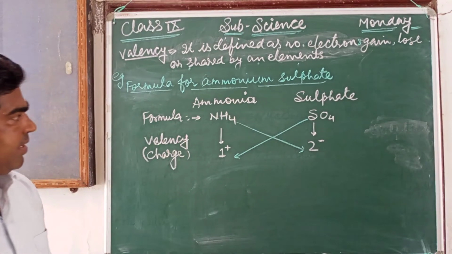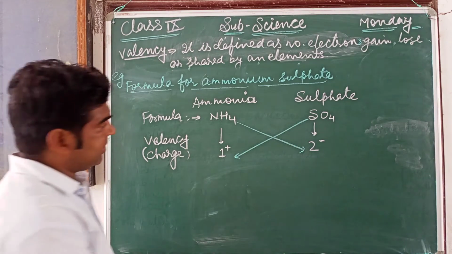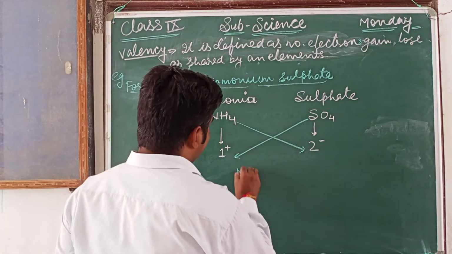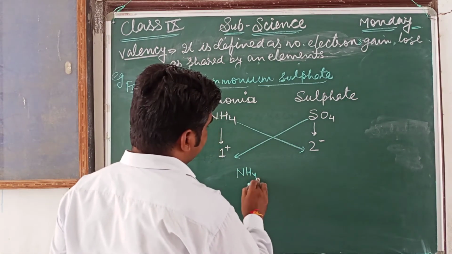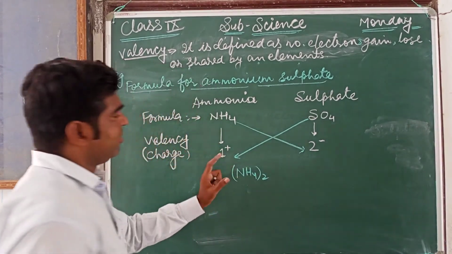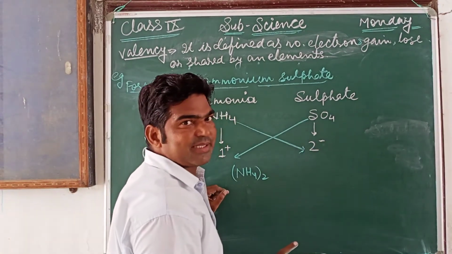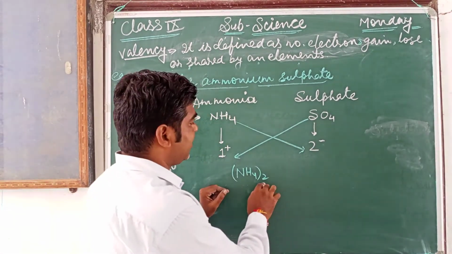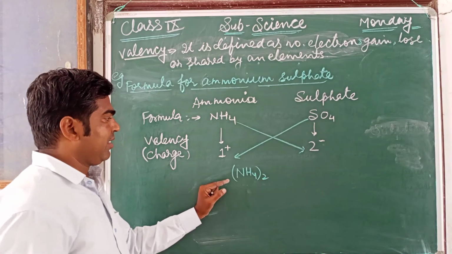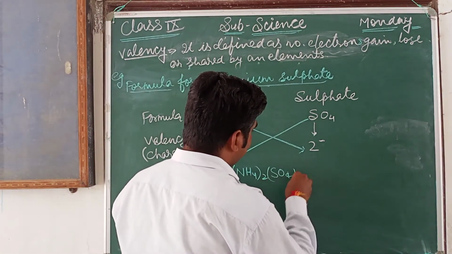So if we cross the valency, now we can write like this: NH4 and here the valency is 2. One more thing, don't look simply at this sign. Whatever the sign, simply write it as the number. And then SO4 1.